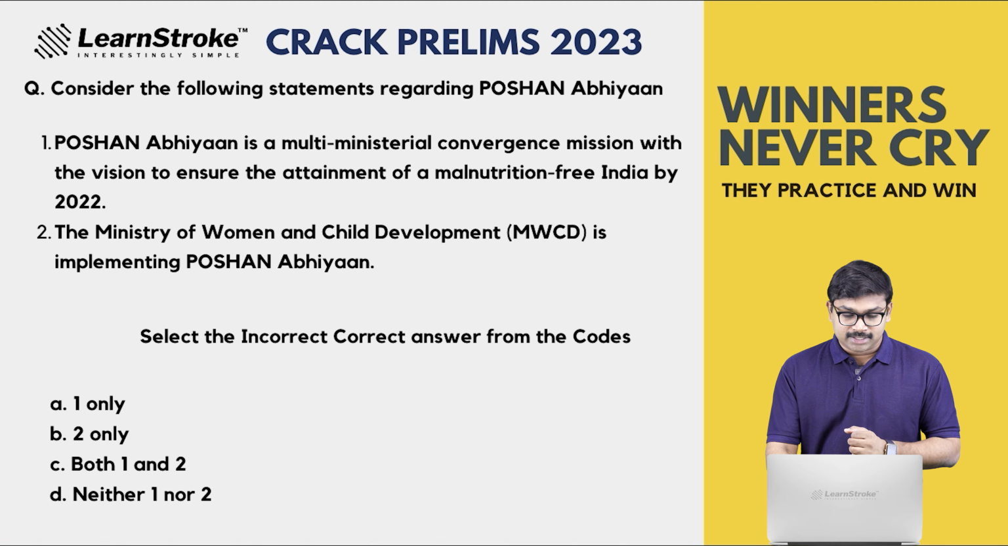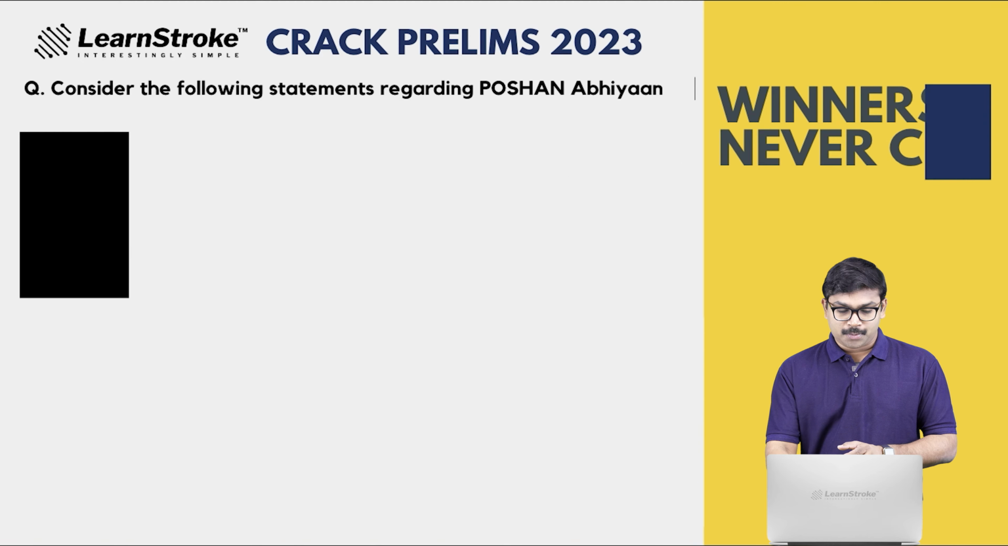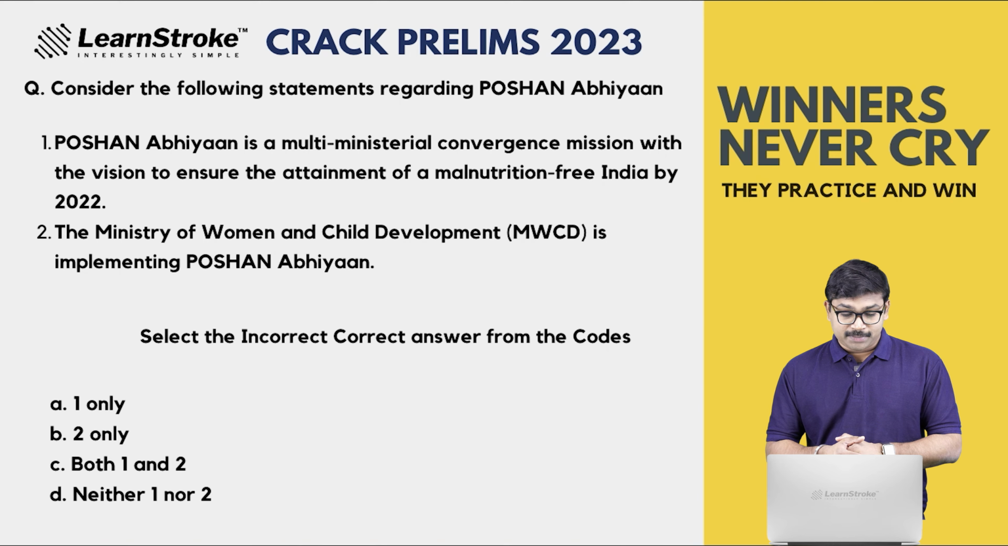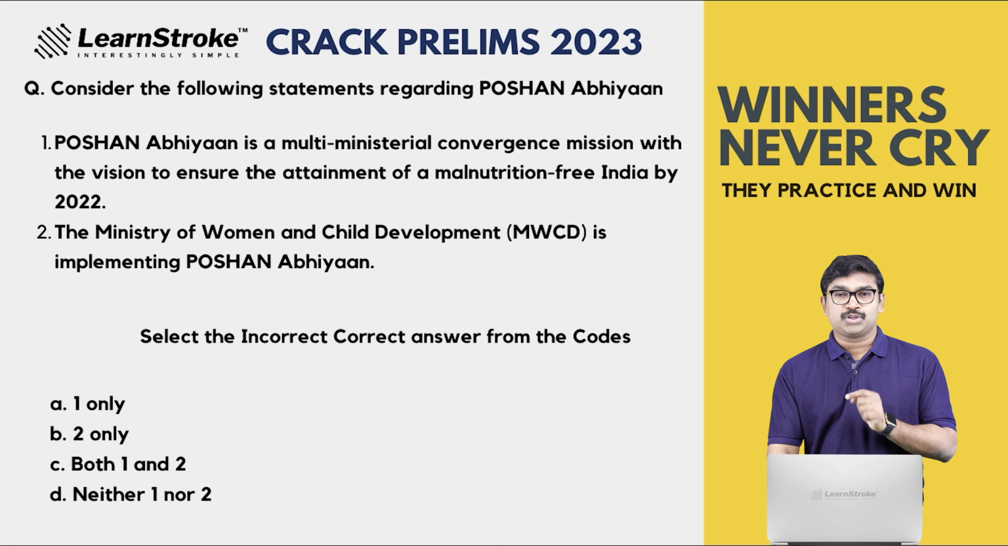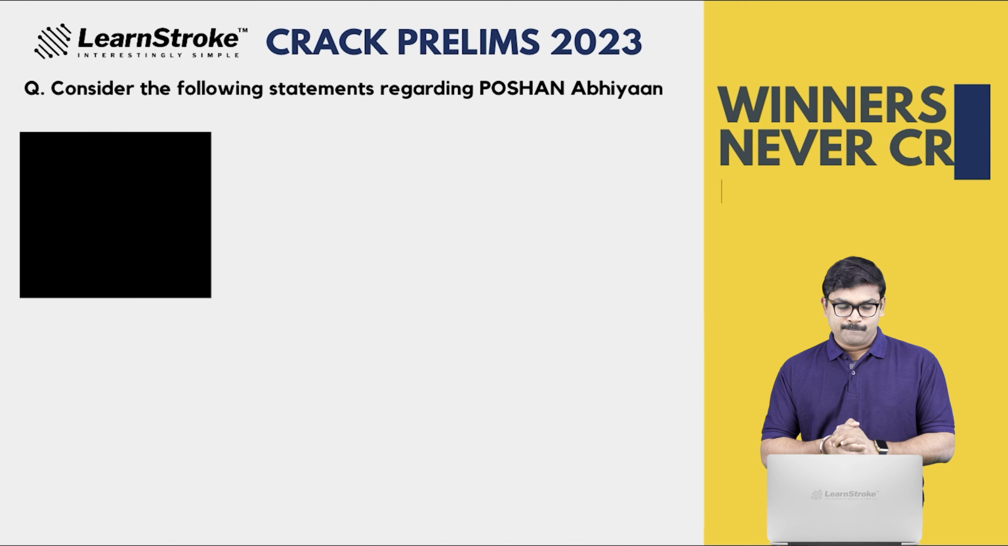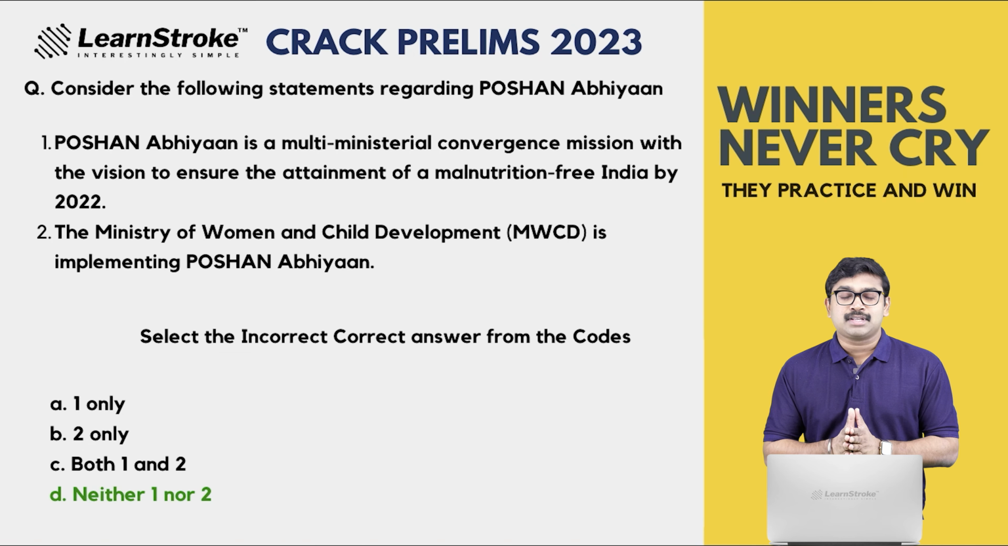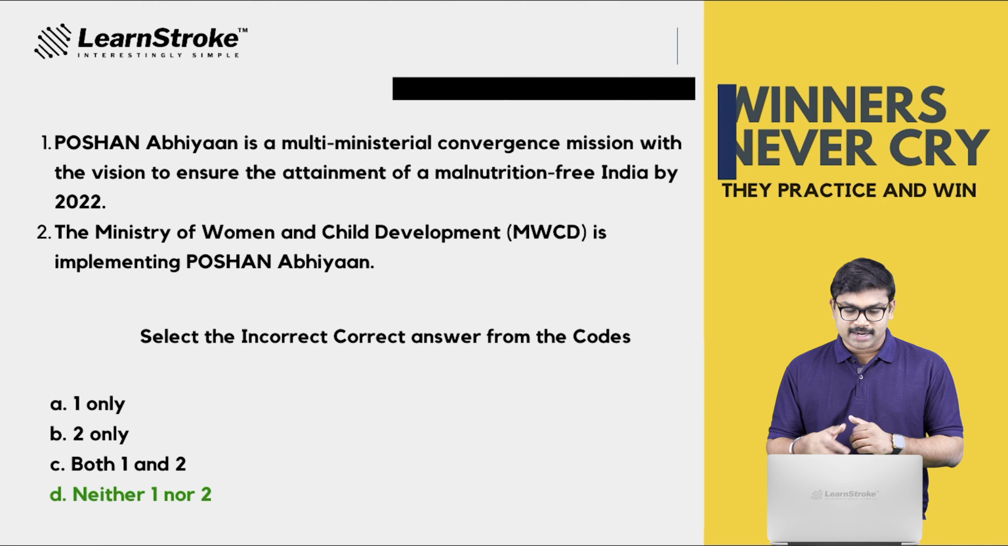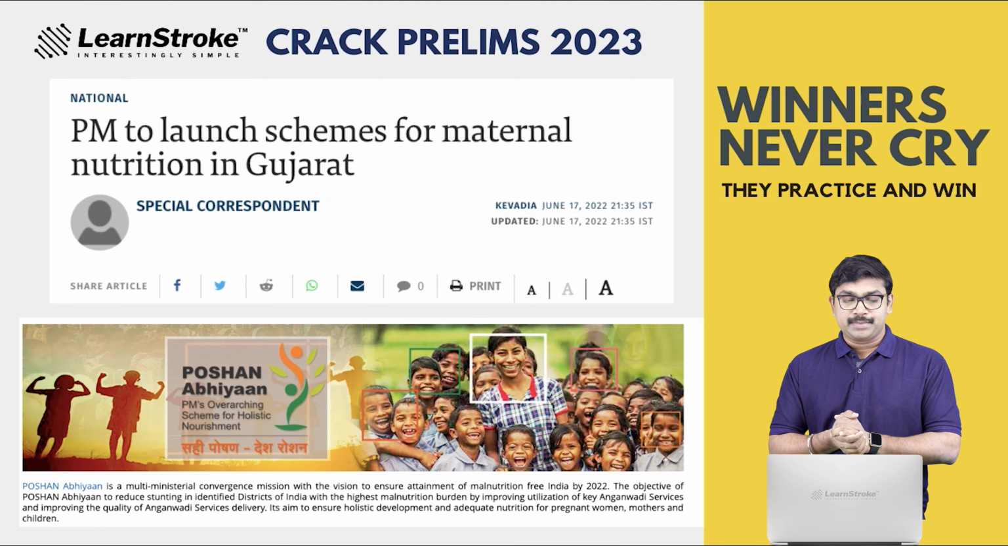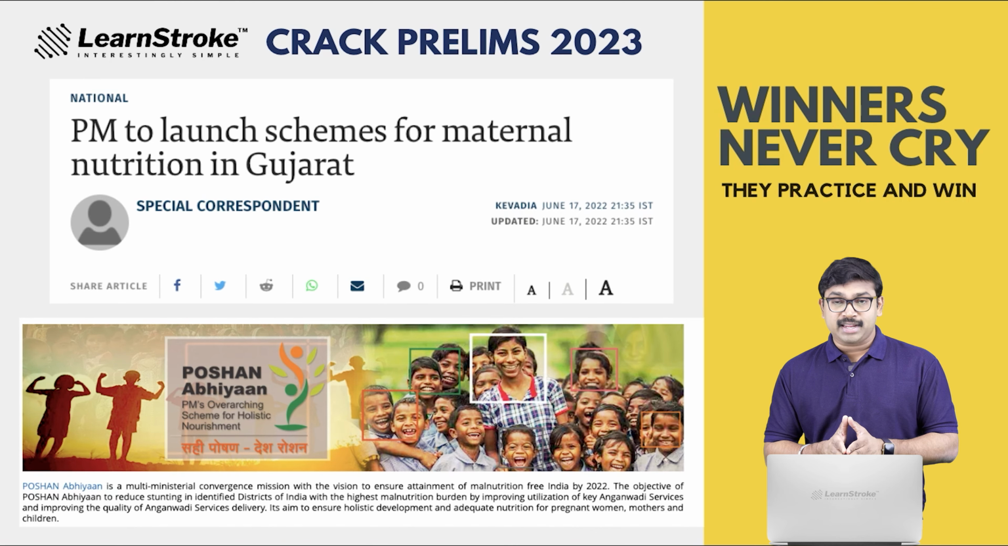So let's see the answers. Which of them are incorrect? So the question was, which of the following statements is incorrect, 1 or 2? What is your answer? Let's check the answer. Neither of the statements is incorrect, because both the statements are absolutely right. Statement 1 is right. And why did I ask this question? Prime Minister to launch schemes for maternal nutrition in Gujarat. And Poshan Abhiyan has a vision of malnutrition-free India by 2022.